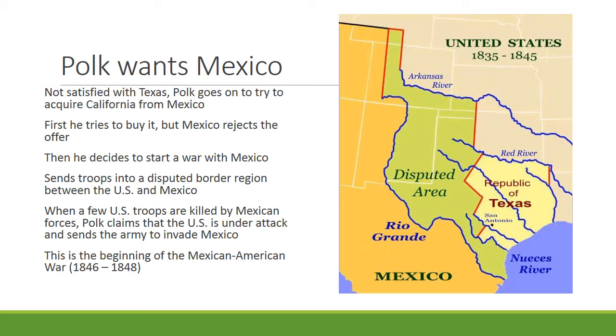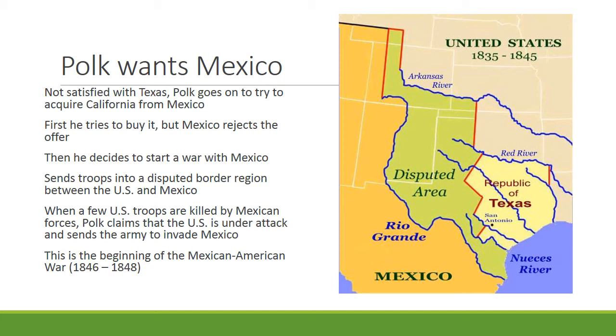And eventually when American troops and Mexican troops get into some kind of combat in this area, it's not really clear who starts it. A couple American troops are killed, and Polk uses this to claim that Mexico has attacked America and uses this pretext to invade Mexico.